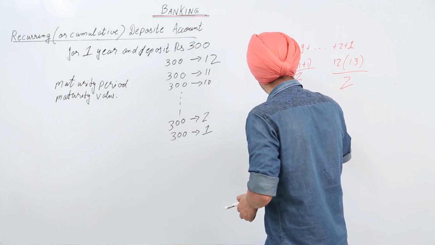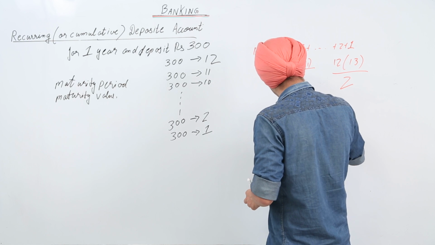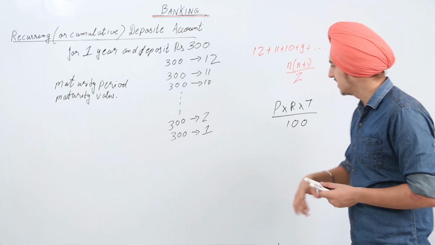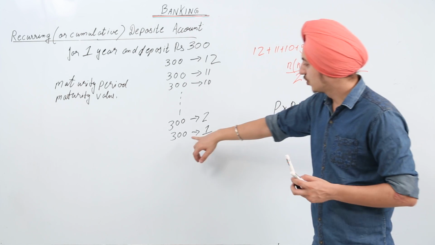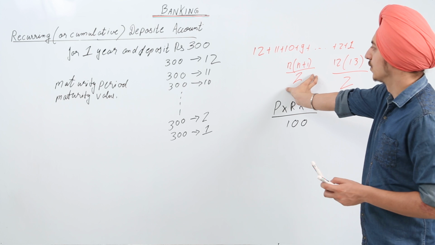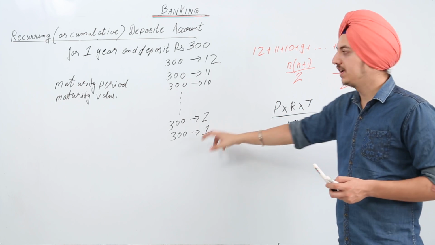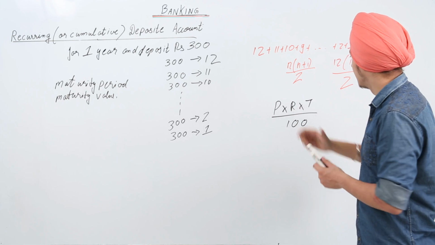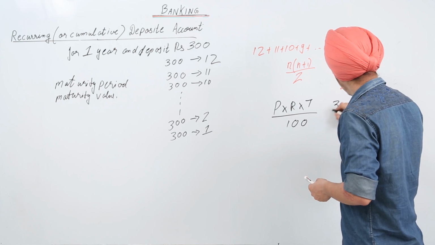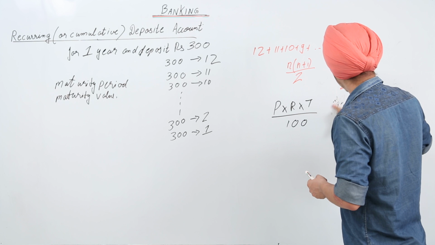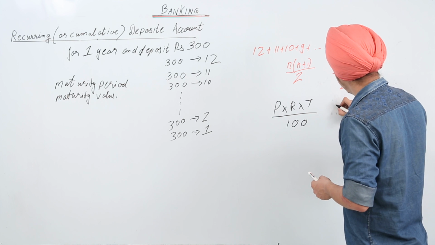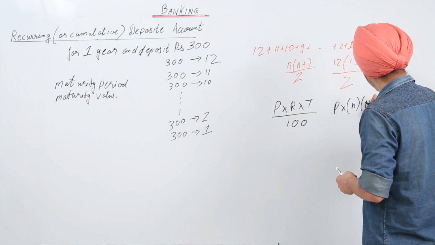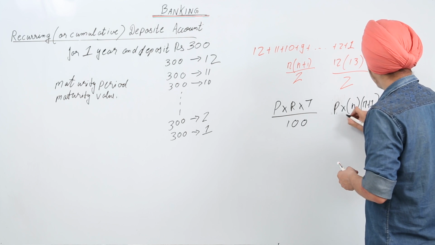So we have P into R into T by 100. Am I right? So what is principal? Principal is 300 into this value, because 300 will be charged these many times. So I will write P into n into n plus 1 by 2.